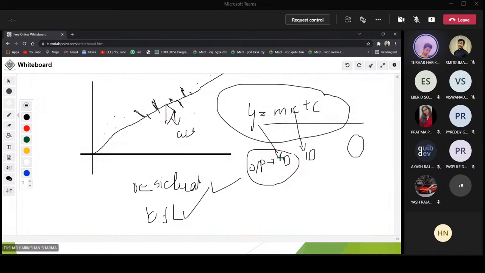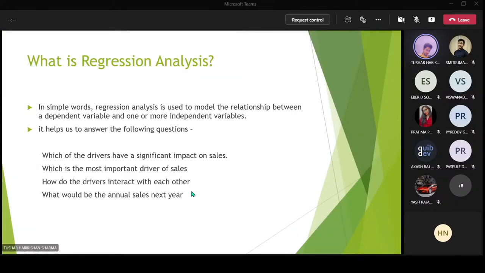For example, as I mentioned, y equals mx plus c. In this case, x is the independent variable, y is the dependent variable, and what you are doing is finding the relation between the dependent variable and the independent variable, which is y equals mx plus c. What types of questions does this answer? It's predicting the values, right?